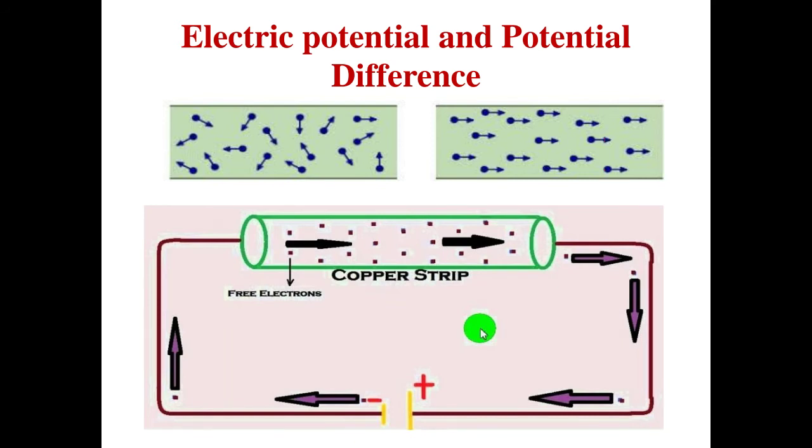And if we say at the higher side the potential is 3, and at the lower side the potential is 0, then what is the potential difference given by the battery? That will be 3 minus 0 equal to 3 volt. So in this way we can calculate potential difference.